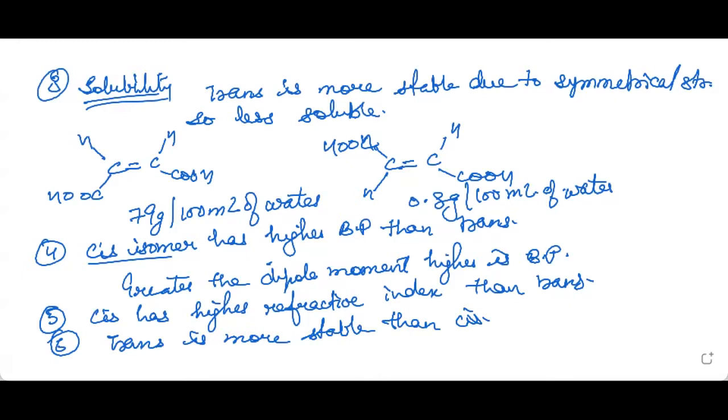Hope this much is clear to you. So you can consider more examples and keep comparing their properties and have deeper knowledge of this concept. All right. In the next video also, I will be continuing on geometrical isomerism, because when all four atoms or groups of atoms across the carbon-carbon double bond are different, we cannot assign cis or trans so simply. For that, we have a different set of rules. So I will be discussing that in the next video. So see you there.